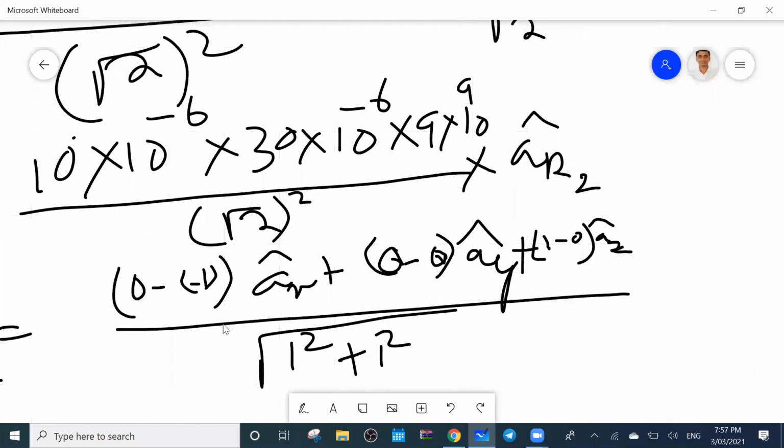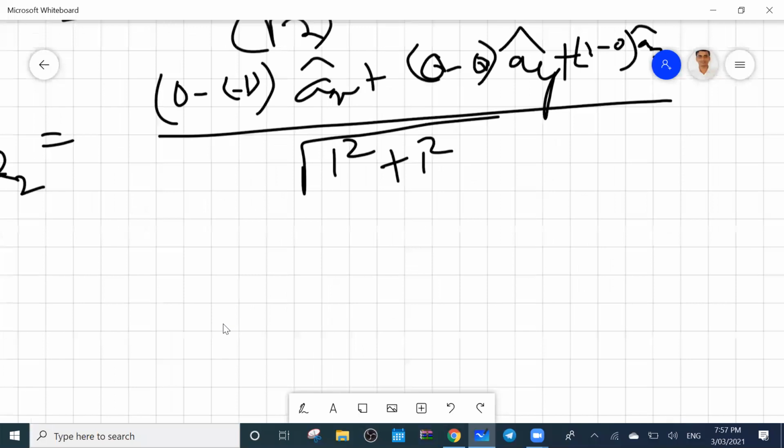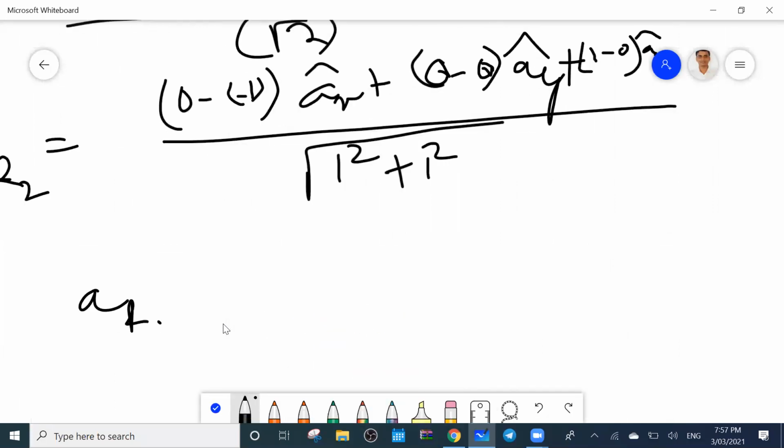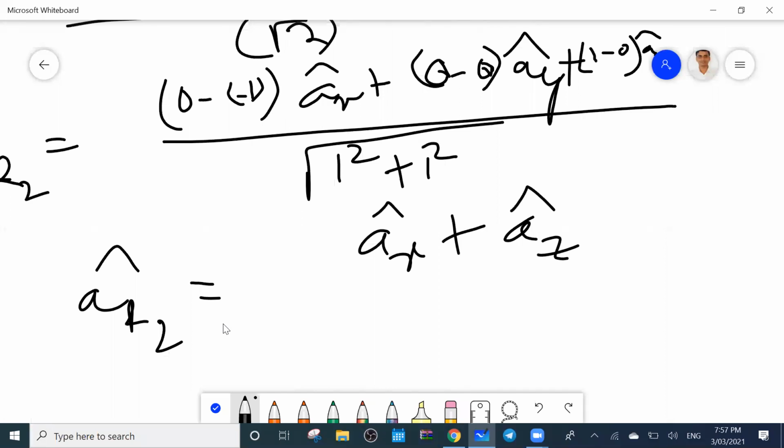What is the value that you got? So A add to cap, the unit vector, equals Ax cap plus Az cap over root 2. Is it okay?